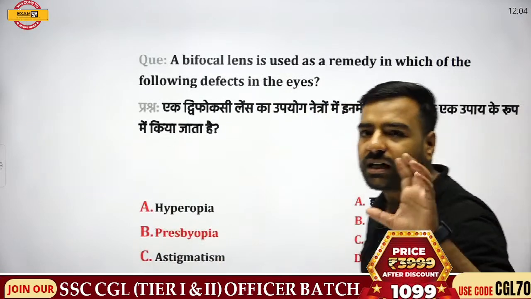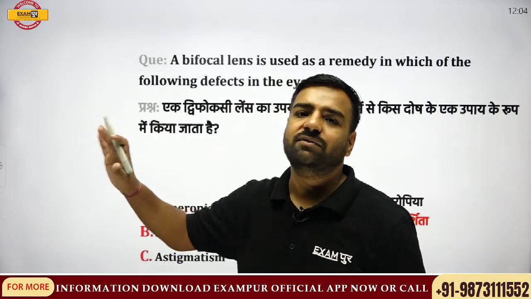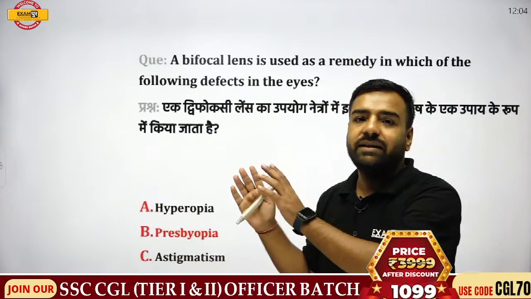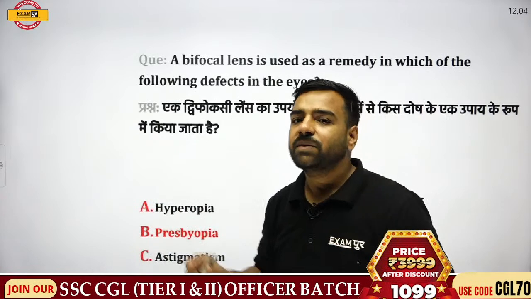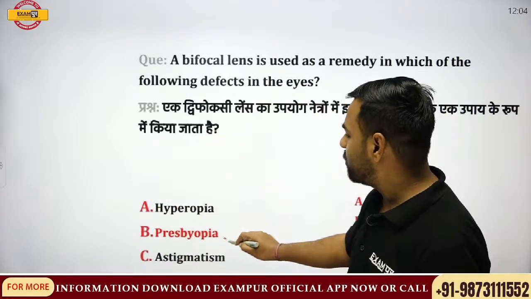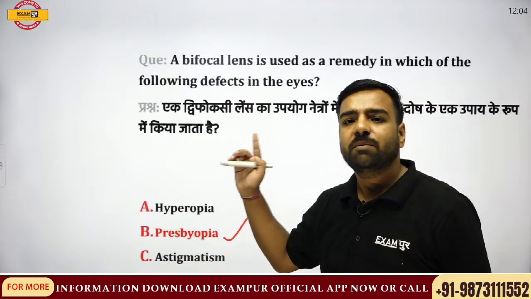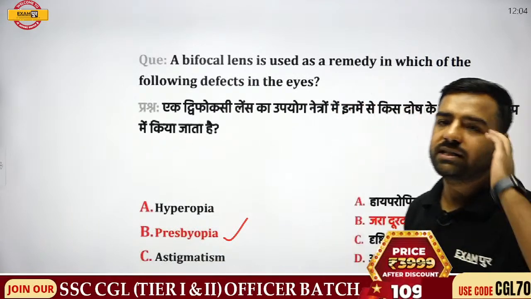But one more thing is there. If I talk about color blindness, please remember, for color blindness there is no such glass which is going to help you out. Color blindness cannot be corrected using any type of glass. But yes, in presbyopia, we are using bifocal lens. So Kanak, your answer was absolutely correct.